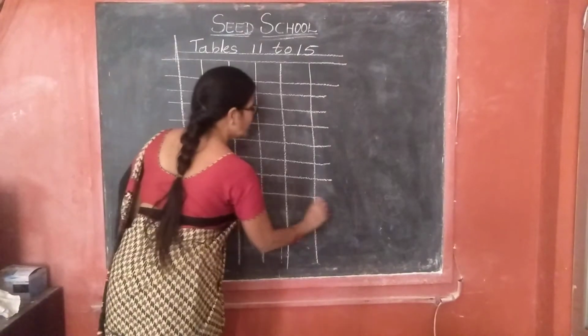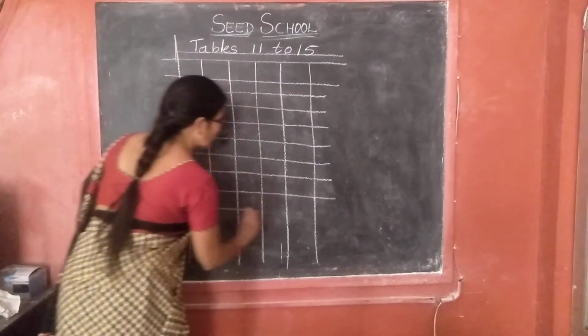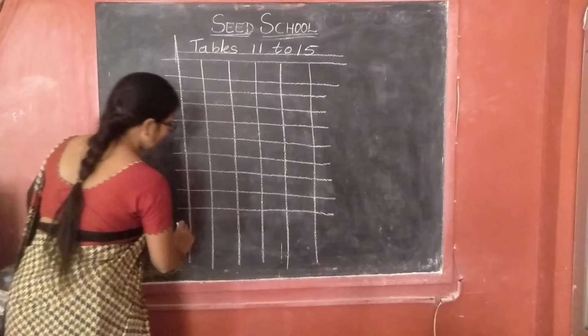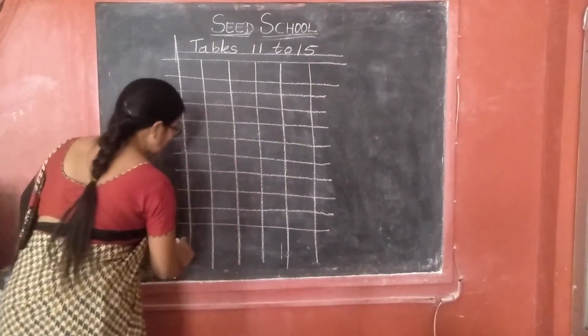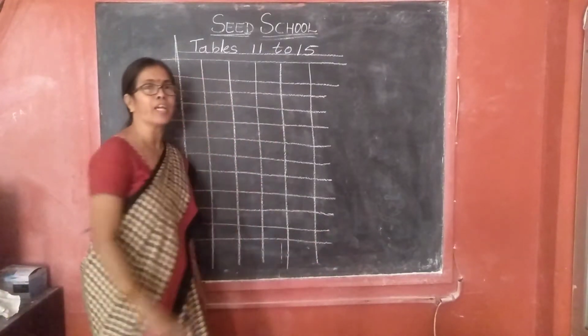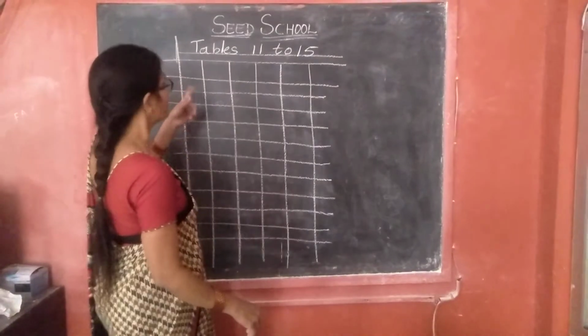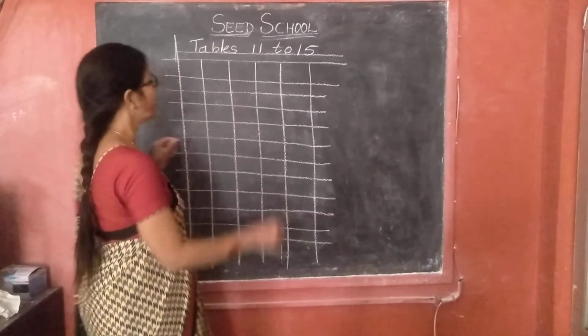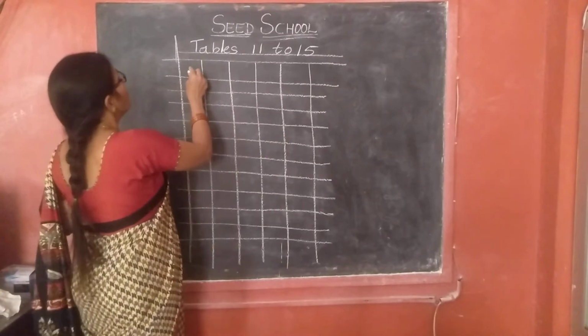Okay, children, you have to write neatly, then say the table and write. When you are writing the table, you have to say and write. Okay, children? Now, 12 table.